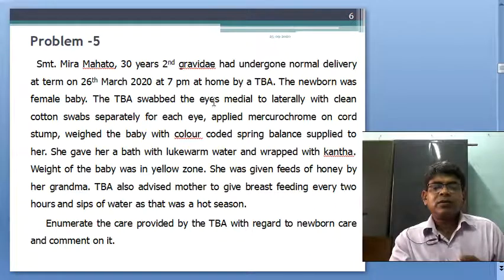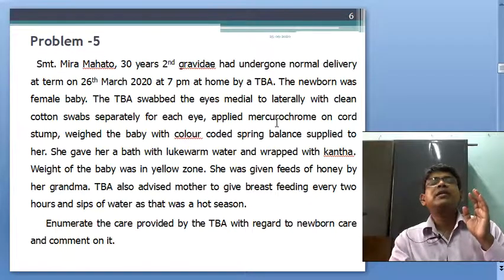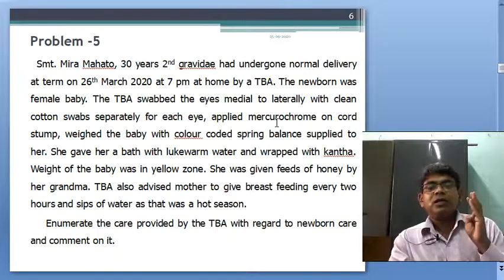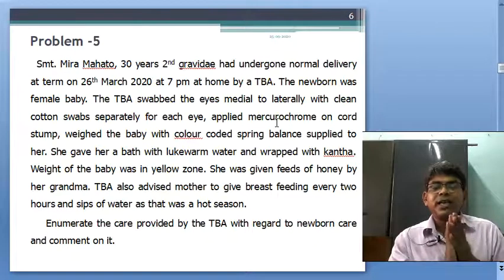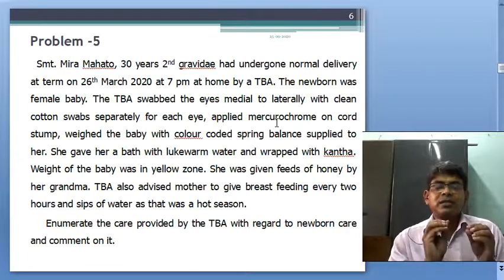Here the eyes were swabbed medially to laterally, this is good care, and applying mercurochrome is not good. We have to maintain the 5 Cs, that is clean cord stump, that means nothing is applied to the cord stump, keep it dry.